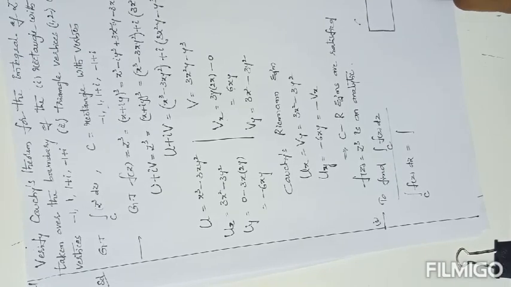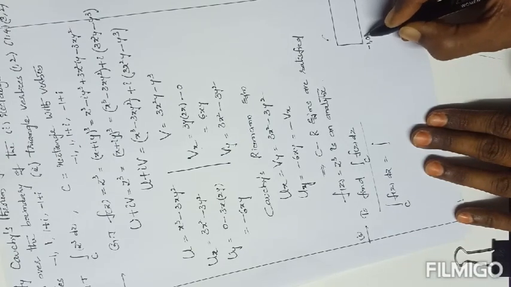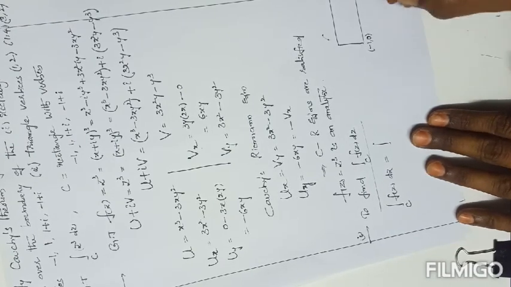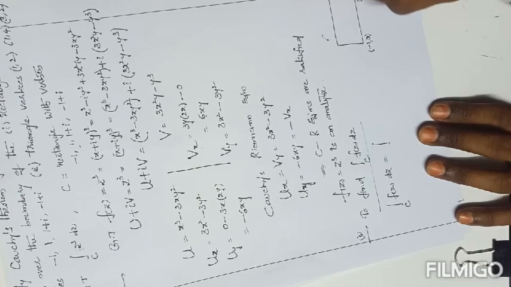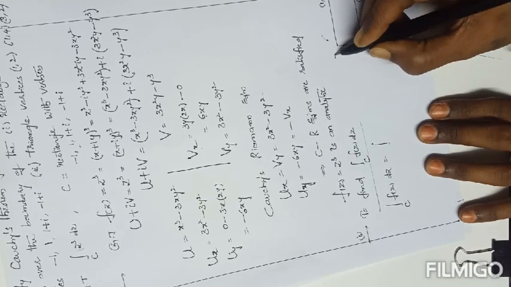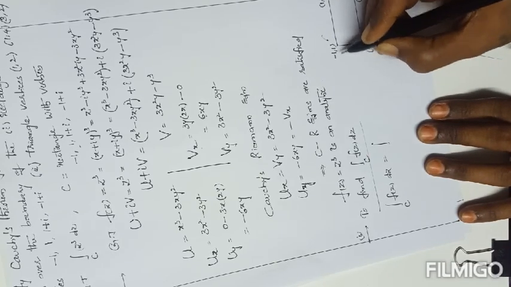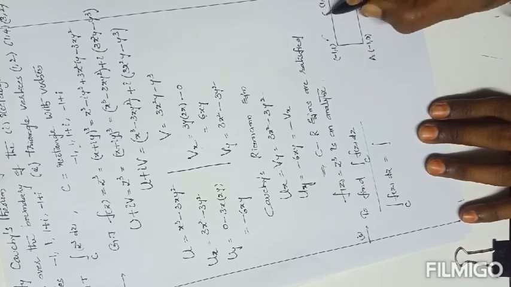First point, minus 1 comma 0, real part only, no imaginary part. Second point, 1 comma 0. Third point, 1 plus i, real part is 1, imaginary part is 1. Fourth point is minus 1 plus i, minus 1 comma 1. These are the vertices of the rectangle.